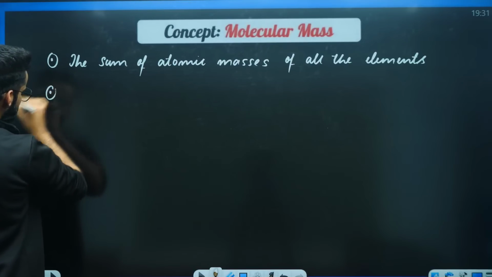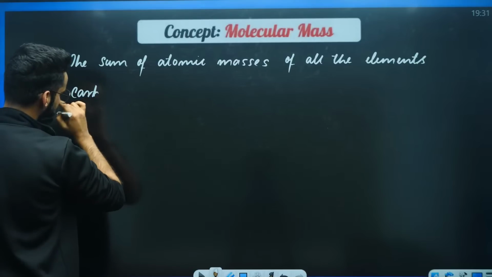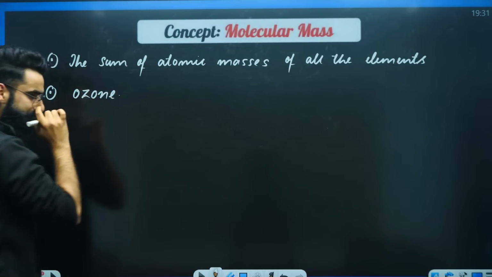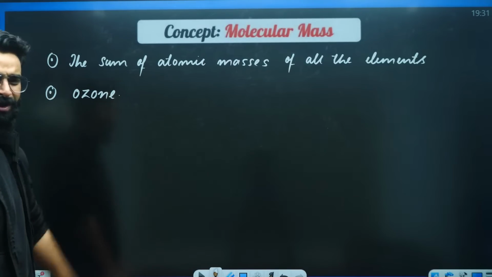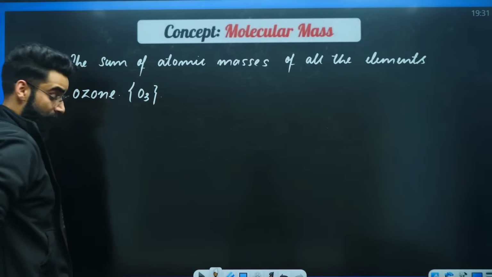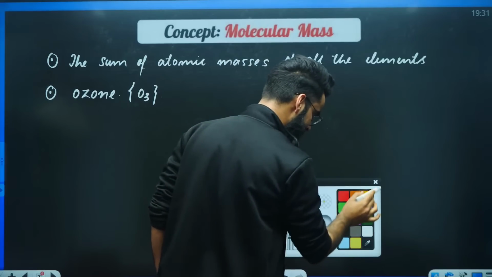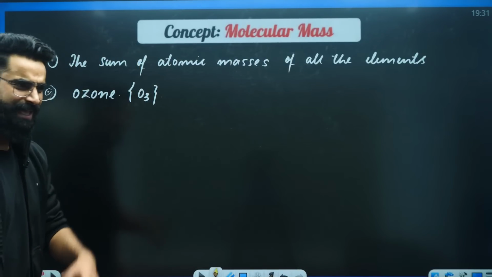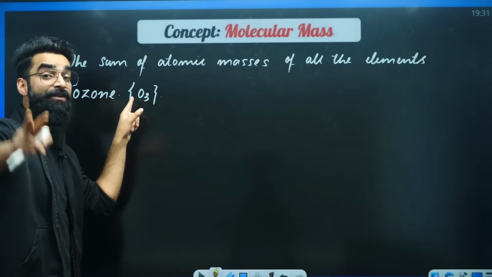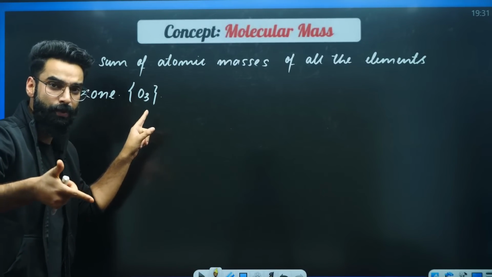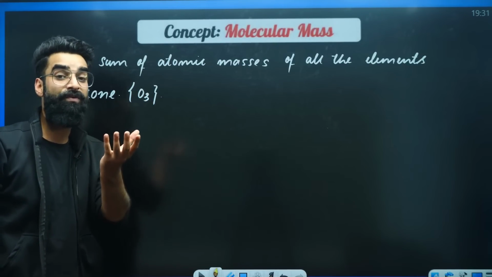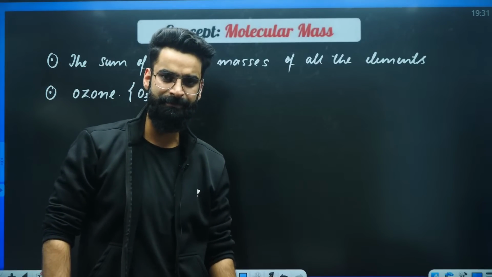My dear students, for example, I'm talking about ozone. You would have heard about this particular term, ozone. Do you know the molecular formula of ozone? Molecular formula of ozone, it's O3, right? Now, dear students, if I want you to calculate the mass of one molecule of ozone, till now we were talking about the atoms. Now I'm asking you, what do you think is the mass of one molecule of ozone? Mass of one molecule is something which you call as molecular mass.